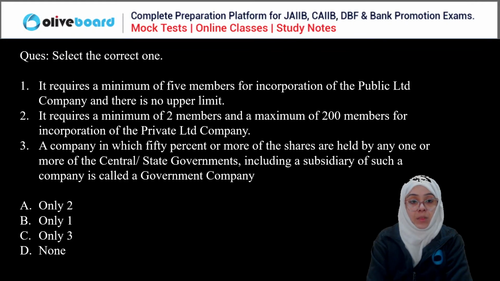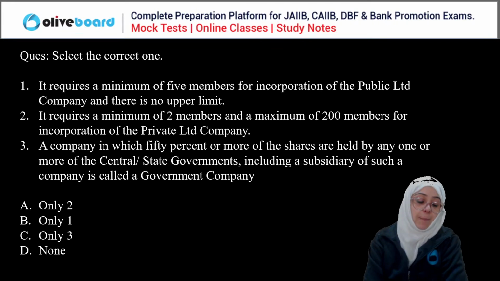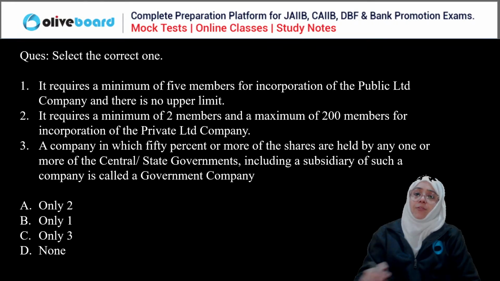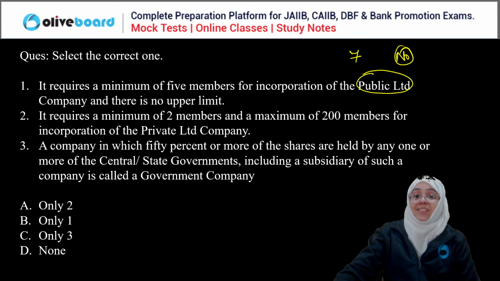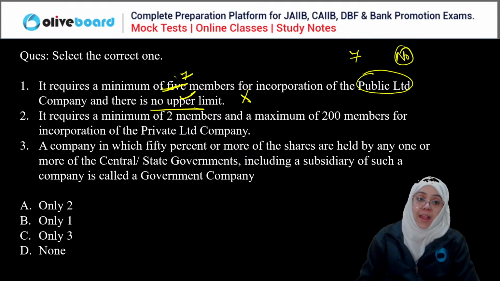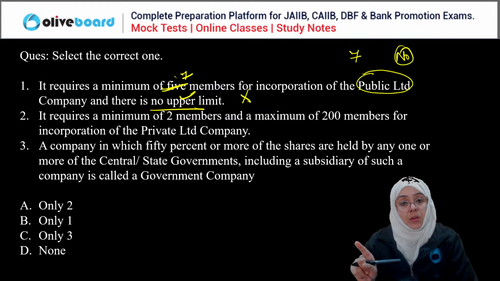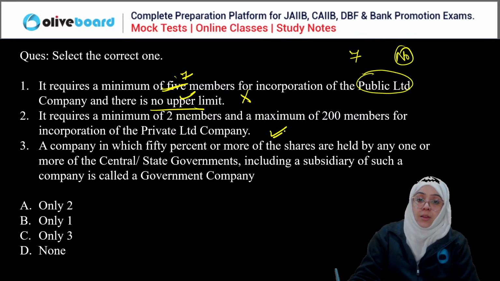Sunil, A. So we have to choose the correct statement here. It requires a minimum of 5 members for incorporation of a public limited company. Everyone, please answer this question. For a public limited company, a minimum of 7 members is required and the maximum has no limit. Maximum, there is no upper limit, true, but a minimum of not 5, 7 members are required. So the first is wrong. Second, it requires a minimum of 2 members and a maximum of 200 members. Minimum of 2, maximum of 200 members, true, right?